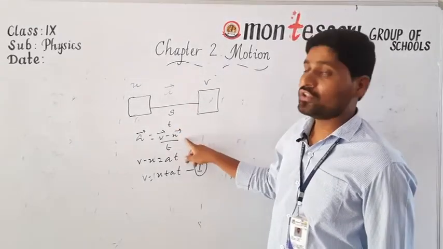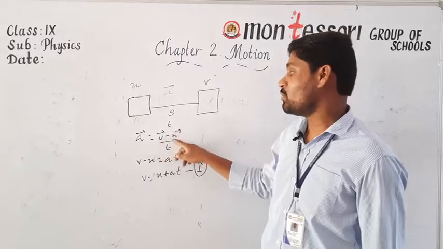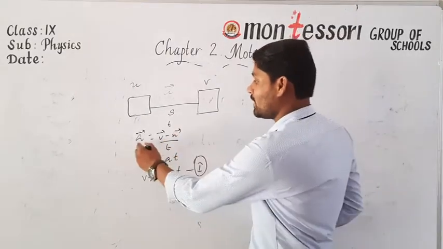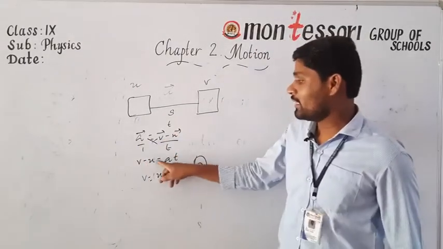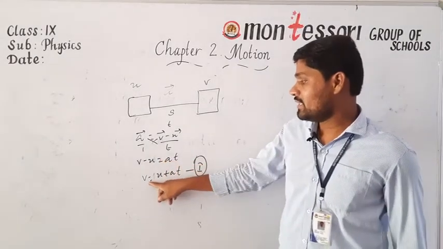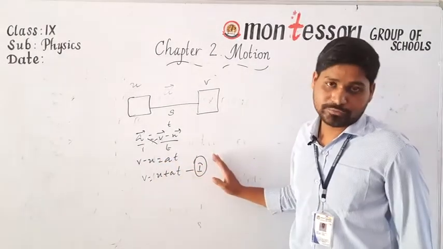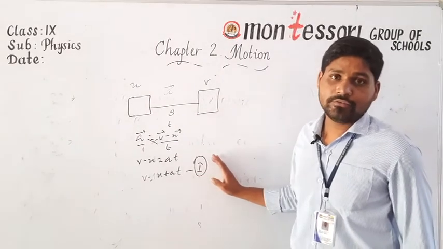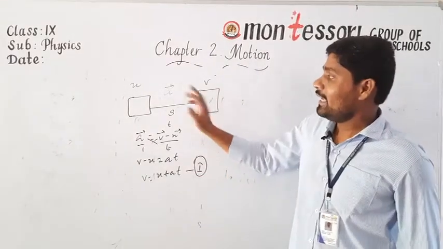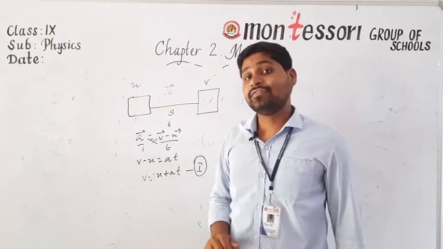So now, from the definition of acceleration, a is equal to (v minus u) by t. From this, if you do cross multiplication, we get v minus u is equal to at. Then v is equal to u plus at. This is the first equation of motion. Next, what can we write for average velocity?